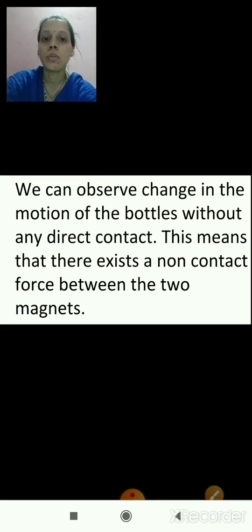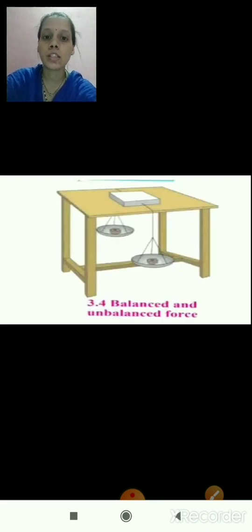Okay, so this is the example we have seen. Now the next part we will start, that is balanced and unbalanced force. So till now we have seen the definition of force, the different examples of force, then non-contact force and contact force. We have seen the examples of non-contact force and contact force.